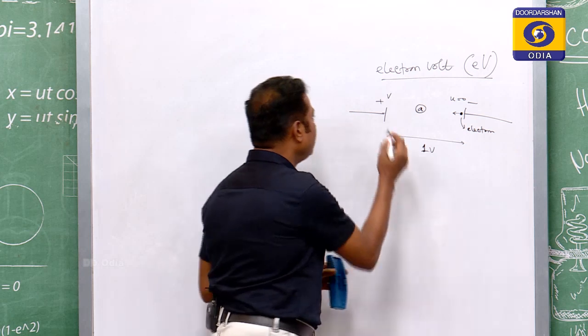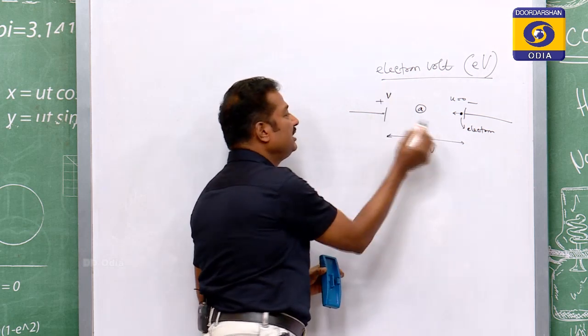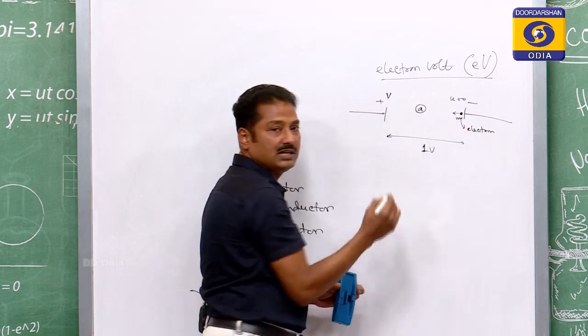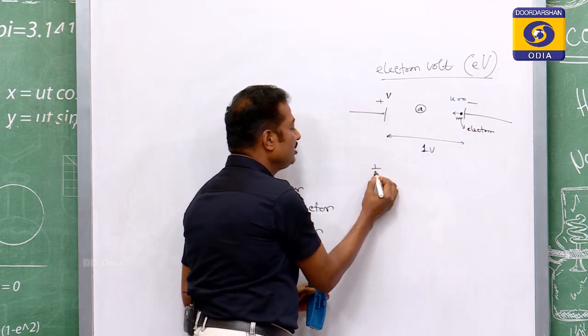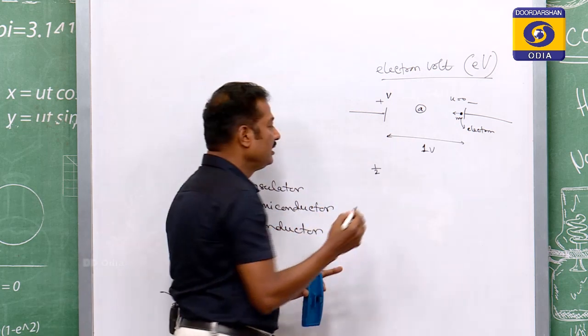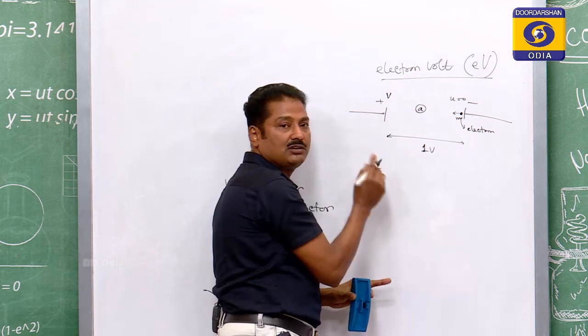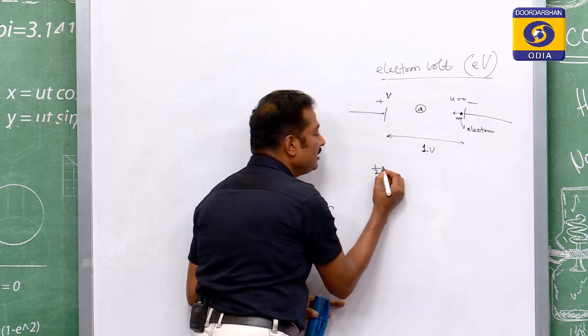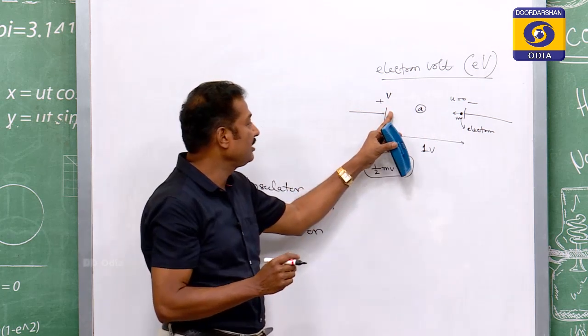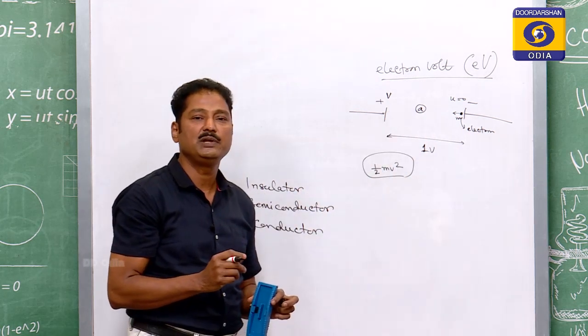Finally, the velocity of the electron is v, and the mass of the electron is m. The energy of the electron was 0, it was at rest. Now, due to this electric field, the energy becomes half m v square, because the electron has attained a final velocity v.